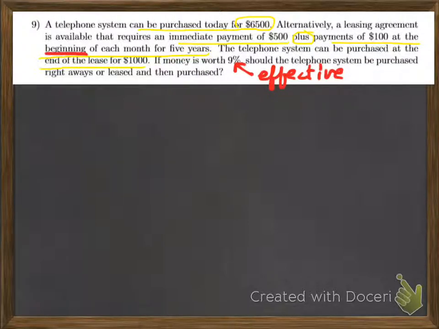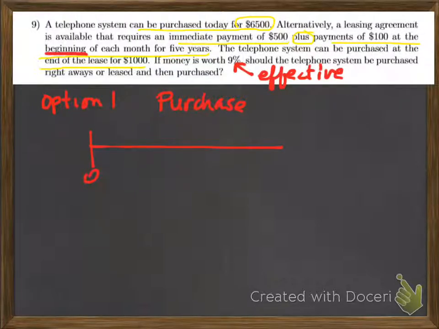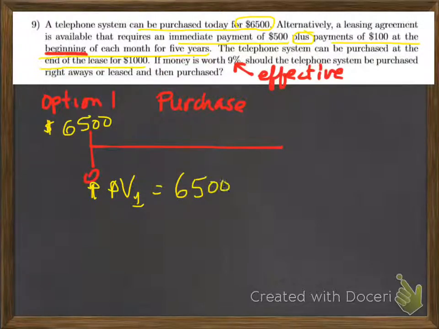And option number one is buying it today. So that's the purchase option. And so what is my time diagram going to look like for the purchase option? Well, it's going to look like this. There's not much going to happen here except that I'm going to be paying out $6,500 today. So that's option number 1. Nothing else, no other cost. The present value of option number 1 is simply $6,500. And that's that. No calculations necessary.